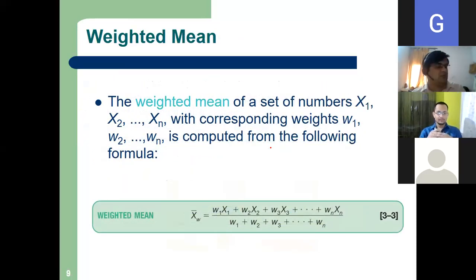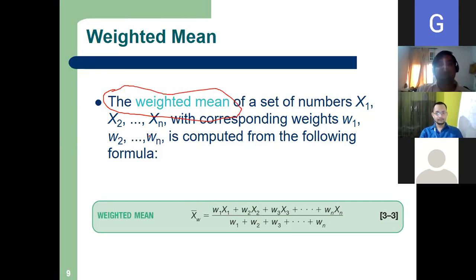Let us talk of weighted mean. There is another type of mean which is called weighted mean, a special case. The weighted mean of a set of numbers x1, x2, xn with corresponding weights w1, w2, wn is computed from this formula.